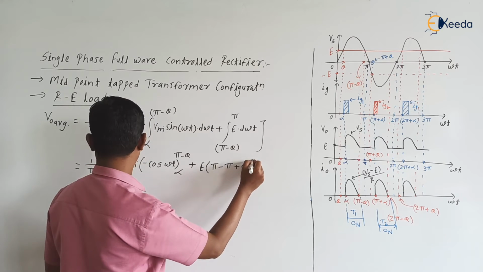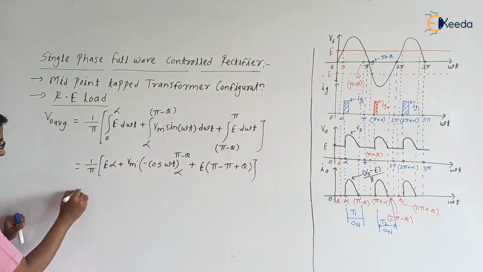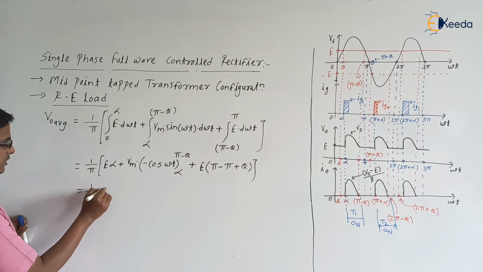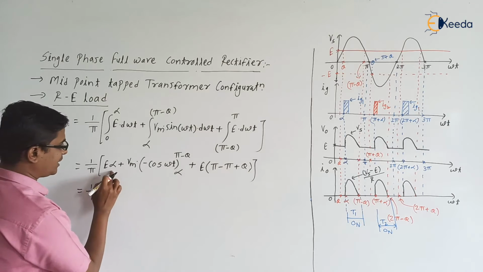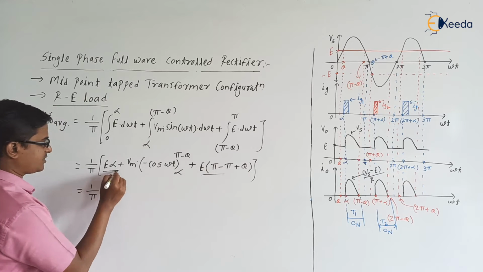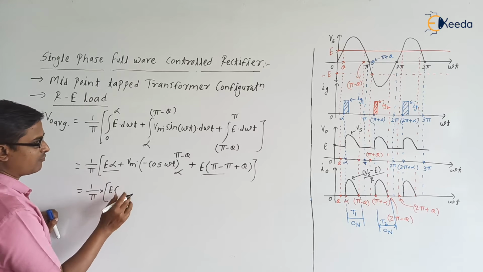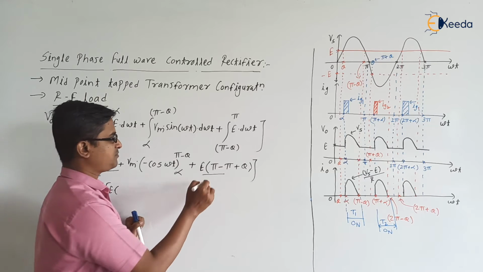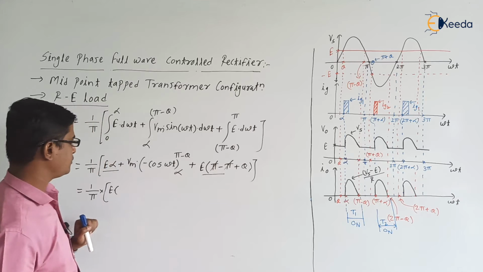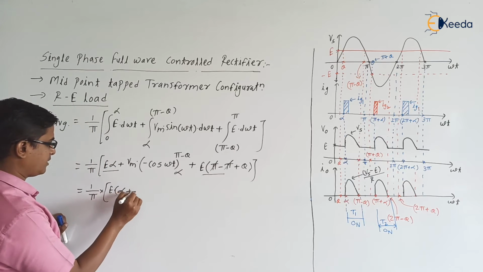Further we can write it as 1 by pi into E, we can take E common from this term and from this term. So it is E into alpha, this plus pi minus pi will get cancelled. So it is alpha plus theta.